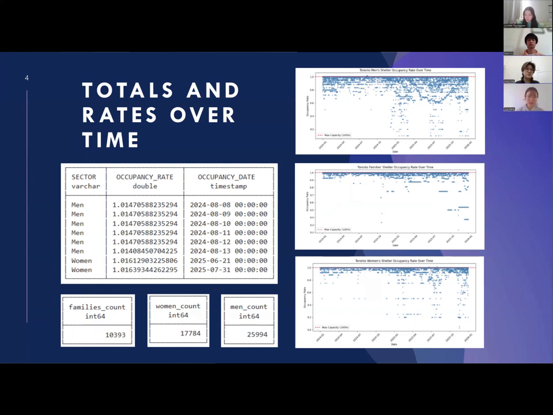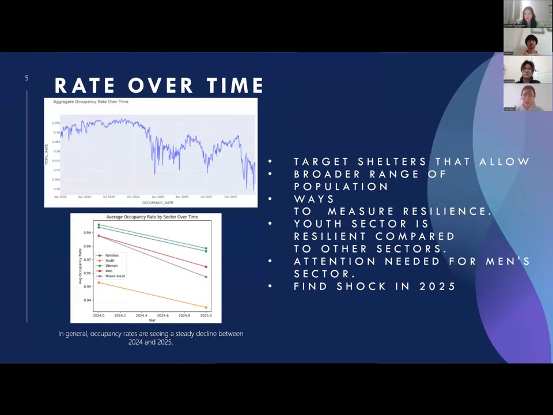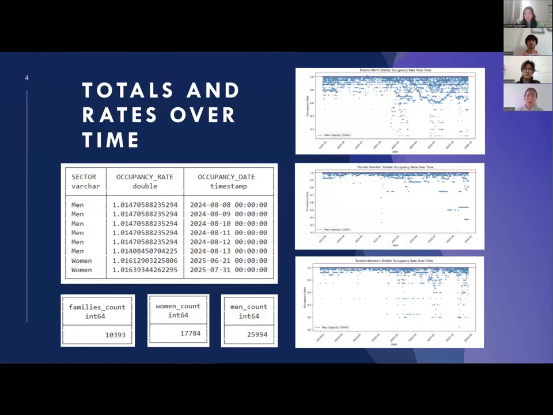Comparing the number of counts that the sectors men, women, and families pop up in the rows, we can see that men is 30% more than women and around double of families. And so the population of men that are homeless is much more than women and families, and they also hit the maximum occupancy rates more frequently. And so we should focus on the men's sector the most in the short run. And this is again reinforced in the three aggregate tables.